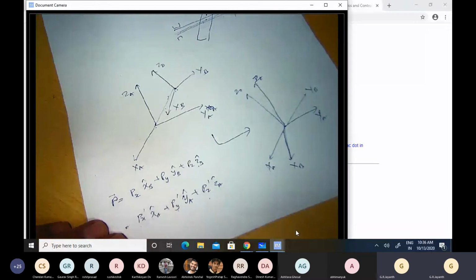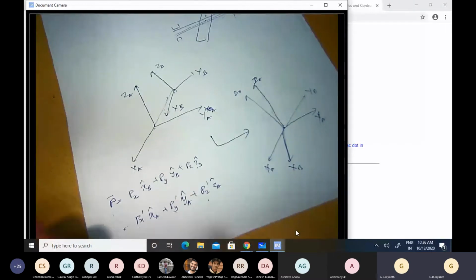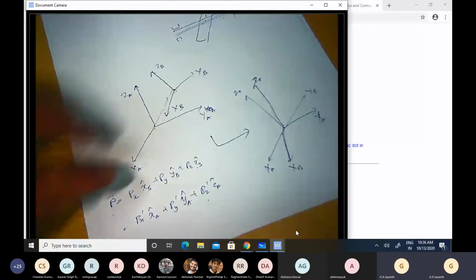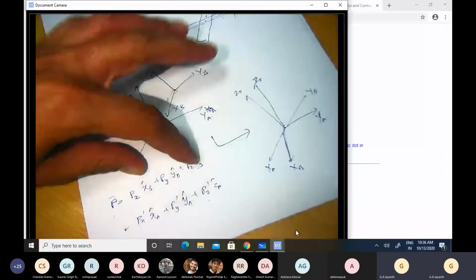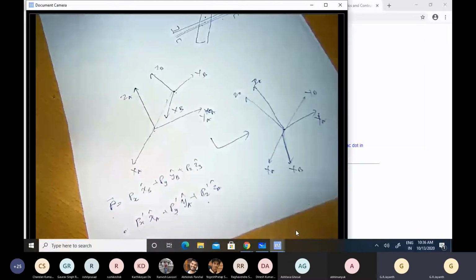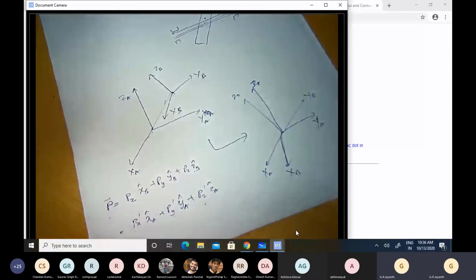So this P could be replaced by a velocity vector or an acceleration vector or an angular velocity vector. The problem remains the same: representing a vector resolved into its components in the B frame correctly in the A frame. Okay, how do we go about doing it?